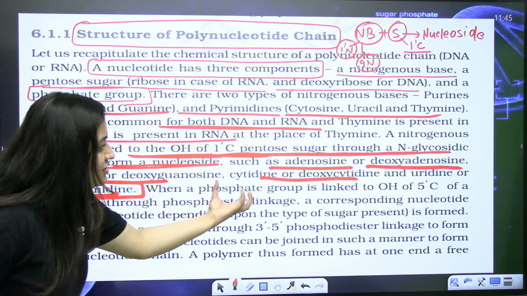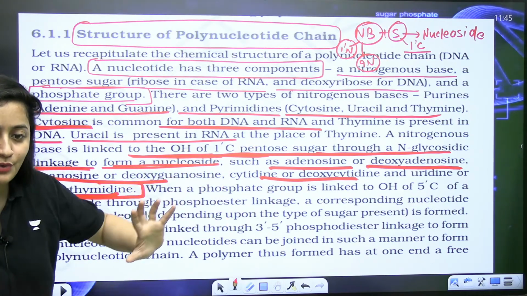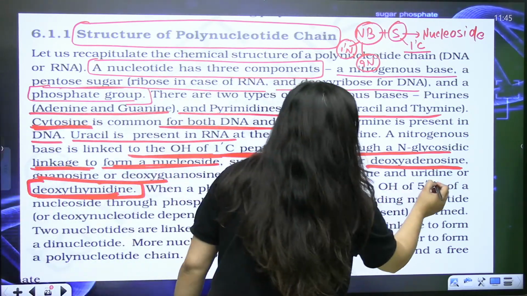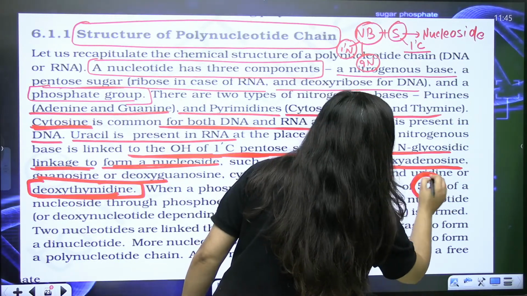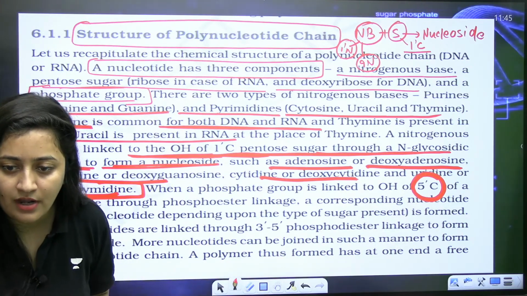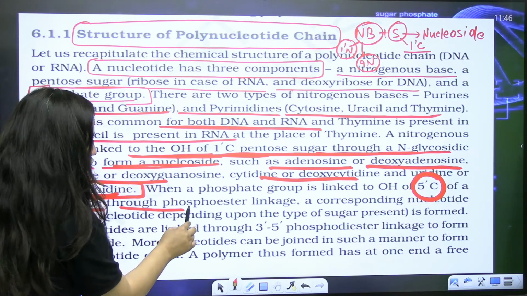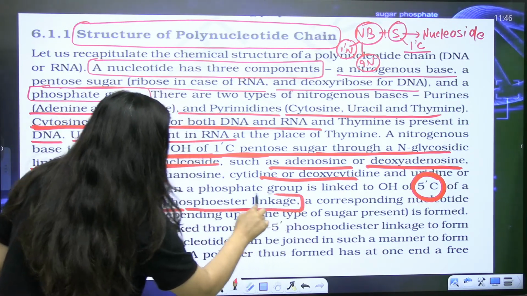So when a phosphate group is linked to the nucleoside, you know that now your 5-carbon of sugar is involved, through phosphoester linkage.